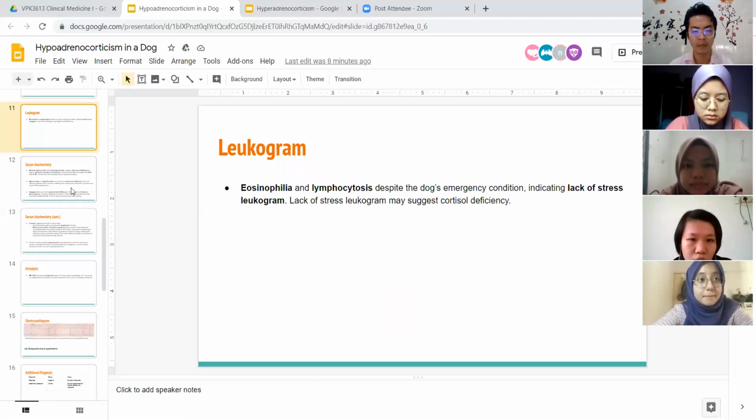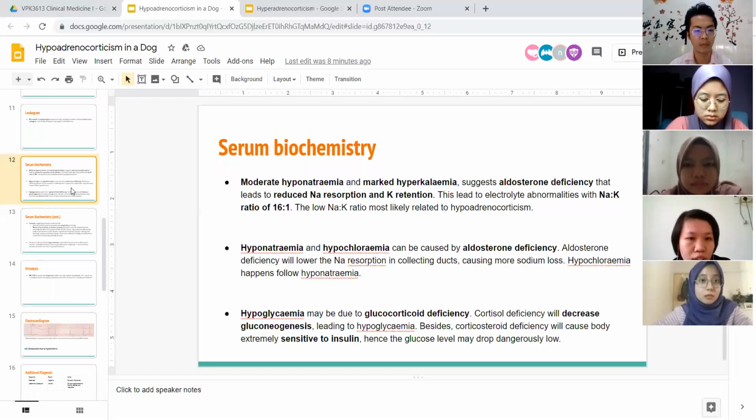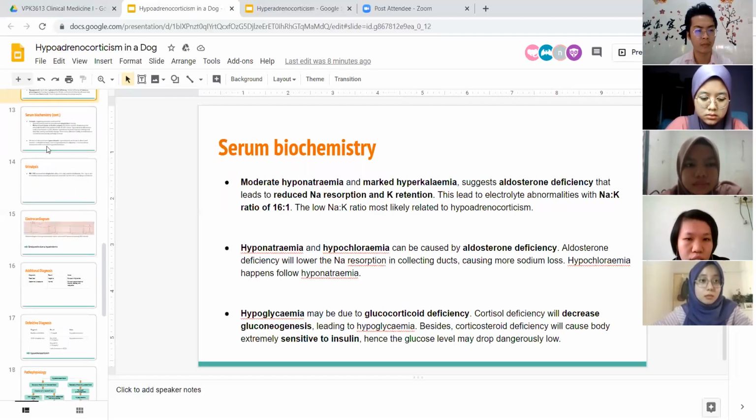Next, based on the leukogram, we can see eosinophilia and lymphocytosis despite the dog's emergency condition. This indicates there is lack of a stress leukogram, and the lack of a stress leukogram may suggest cortisol deficiency in the dog.